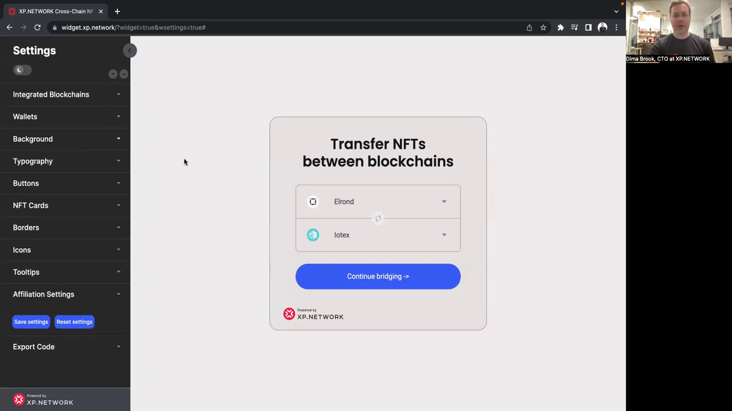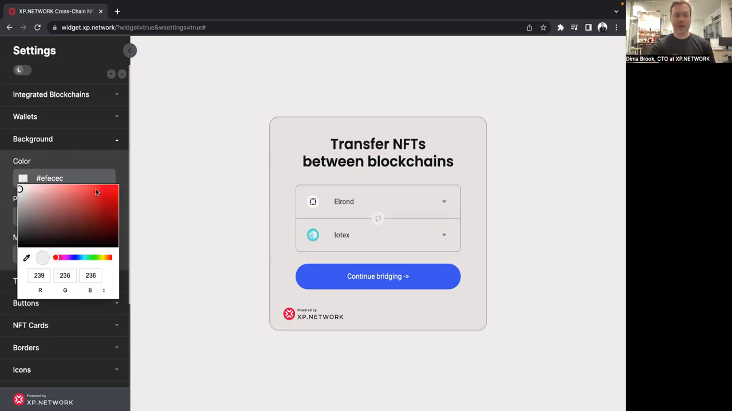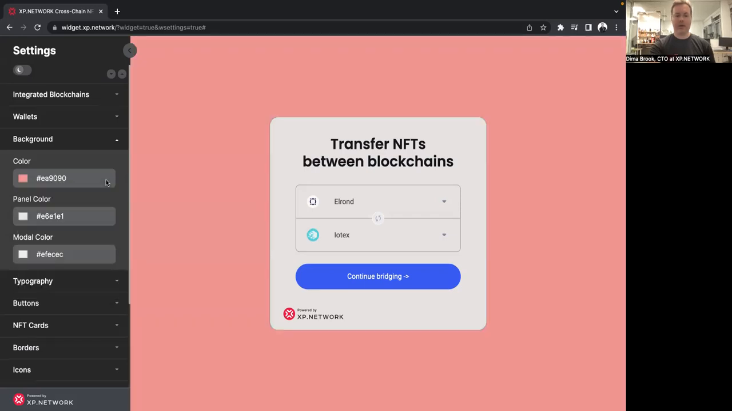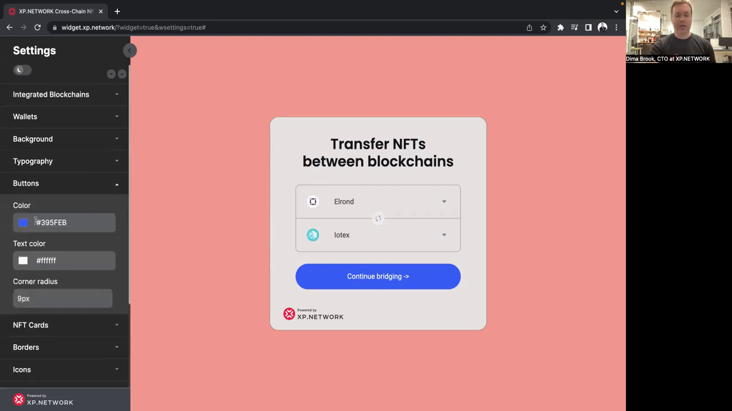Let's imagine that the background of your website is not white. So you can go to the background settings, and you can replace it with any color that you like to match the color of your website. If you don't want to guess the color, you can go to the CSS of your website and pick the hexadecimal or RGB value of the color and place it like here, like so. You can also change the color of the buttons.